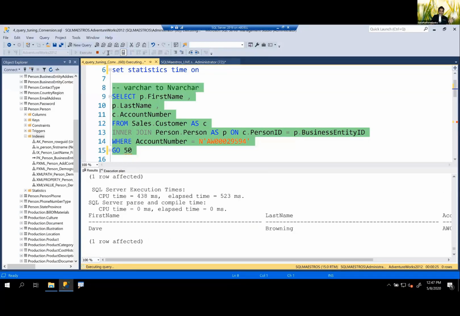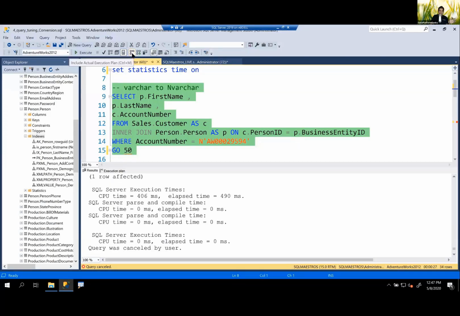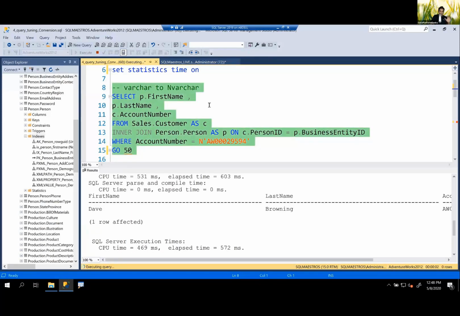And the bad thing that I have done, which I should stop here, is that I turned on the actual execution plan. The execution plan should be turned off because I'm running this 50 times. So 50 times an execution plan is getting created. So let's do this again. Okay, and now this will run a little faster. Okay, now there's no execution plan.